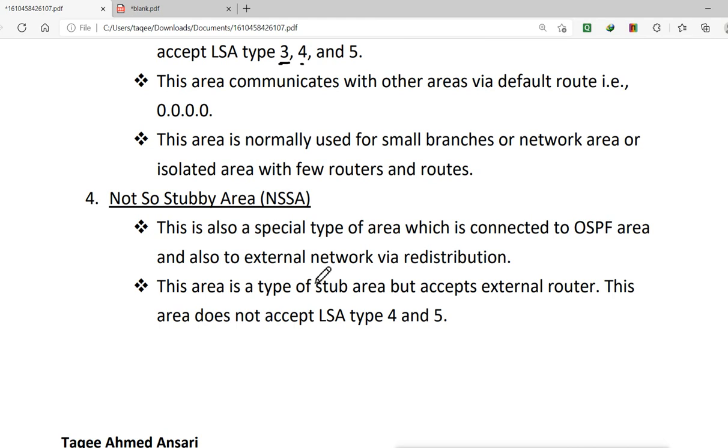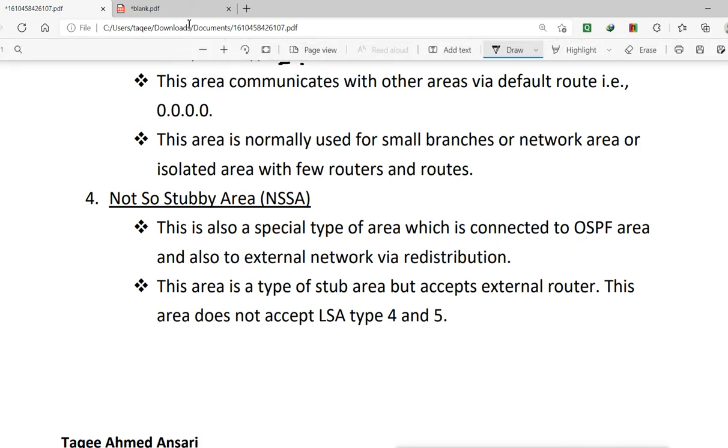Now we have the not so stubby area. This is also a special type of area which is connected to the OSPF area and also to an external network via redistribution. This area is a type of stub area but accepts external routes, and it does not accept link state advertisement types 4 and 5. It is a special area to connect the OSPF area and also an external network.